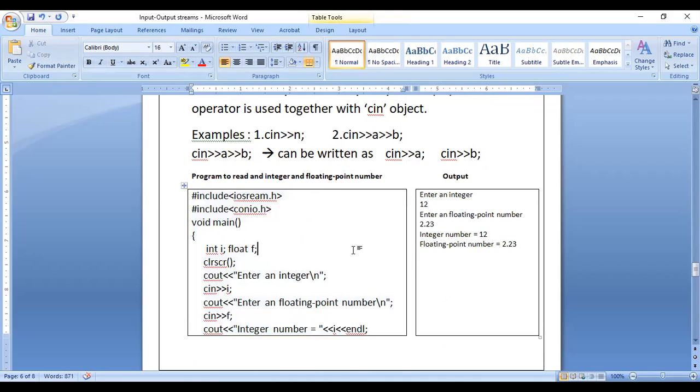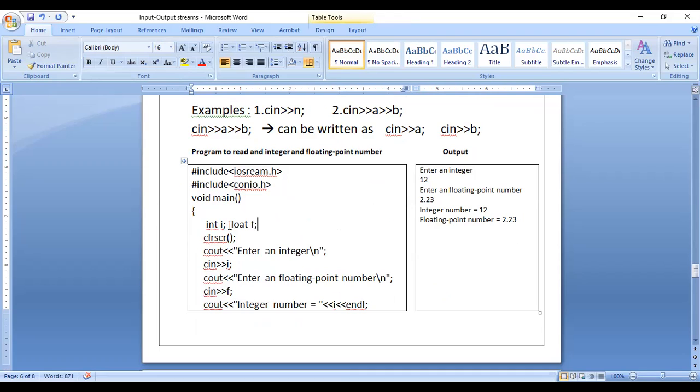So here, in this program, we are taking two variables, that is I and F. I refers to the data type integer, F refers to the data type float. And there is a statement called cout. Cout refers to console output. In case of console output, we have to enter one message, just like the printf statement in C language. So I have written the message: enter an integer. The same thing will appear on the output screen.